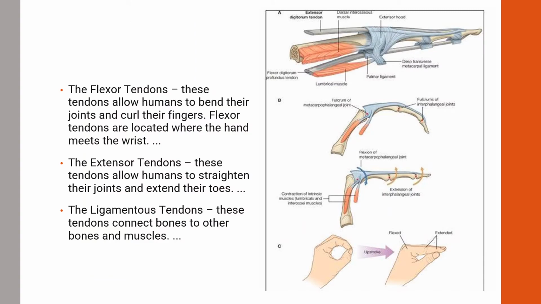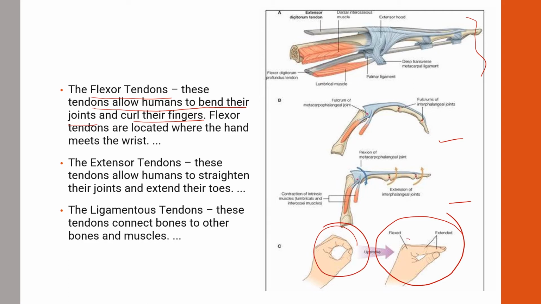This is just for your reference. I have taken three types of tendons which are present in our body. This is for higher classes. These diagrams are not at all required, but you can see these parts, that is the flexor tendons. These tendons allow humans to bend their joints and curl their fingers. So curling of fingers, bending of the joints. Flexor tendons are located in the hand where the hand meets the wrist.